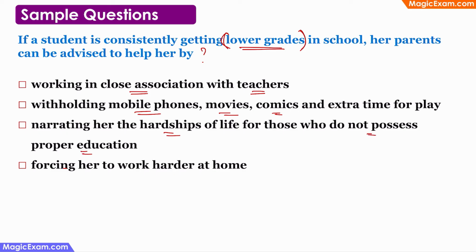That is, you can give the children some gyan. Or if the child is not doing homework or not doing any assignments properly, then you can force her to work harder at home. So you can do the other options only if you know what is the real reason behind the child's lower grades. And to do that, you have to work in close association with the teacher. So that is the correct answer and the best answer here.